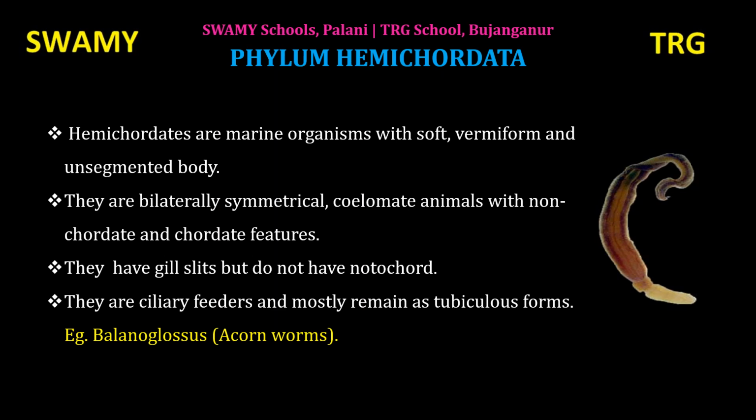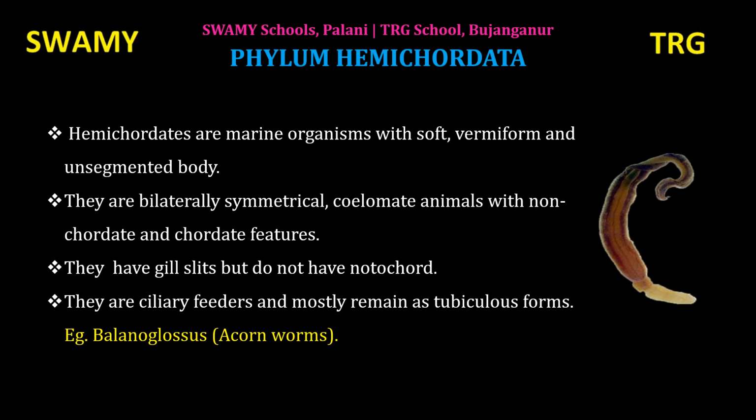They have features in between non-chordates and chordates. They have gill slits but do not have notochord. Gill slit is the opening of gills. Notochord is a rod-like structure formed on the mid-dorsal side of the body during embryonic development. That is absent here. Hemichordates are ciliary feeders.